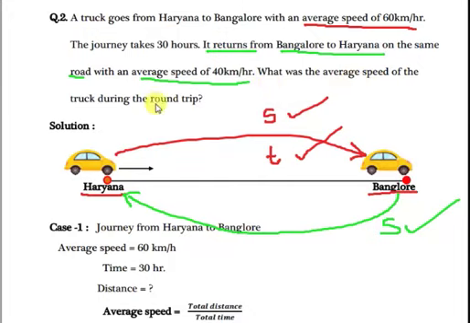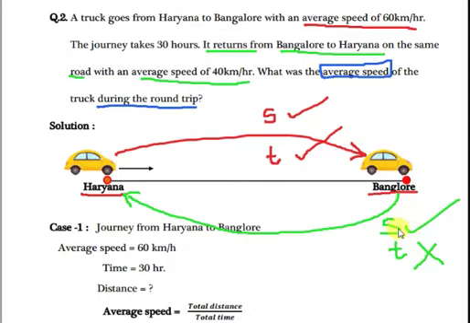In case 2, what is going on? The truck is coming back from Bangalore to Haryana. Okay. And the average speed in this case is also given. What was the average speed of the truck? Time is not given. Time we don't know. Only speed is given. Average speed is given. Time is not given.